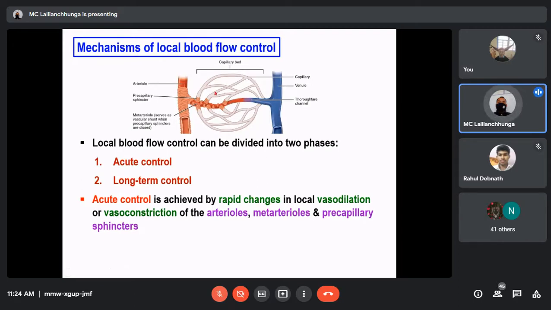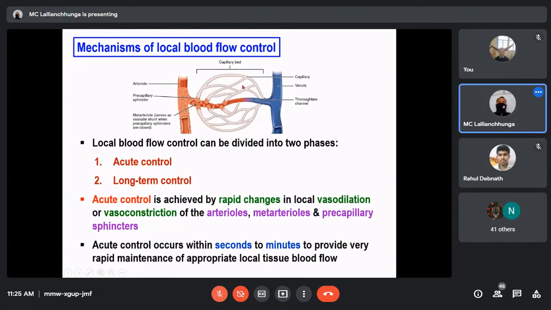So it depends on the tissue demand for nutrients. But when the metabolic activity of this organ is low, in that condition, instead of vasodilation, vasoconstriction of the arterioles, metarterioles, and the sphincter will take place, so that less blood will flow through the capillaries.